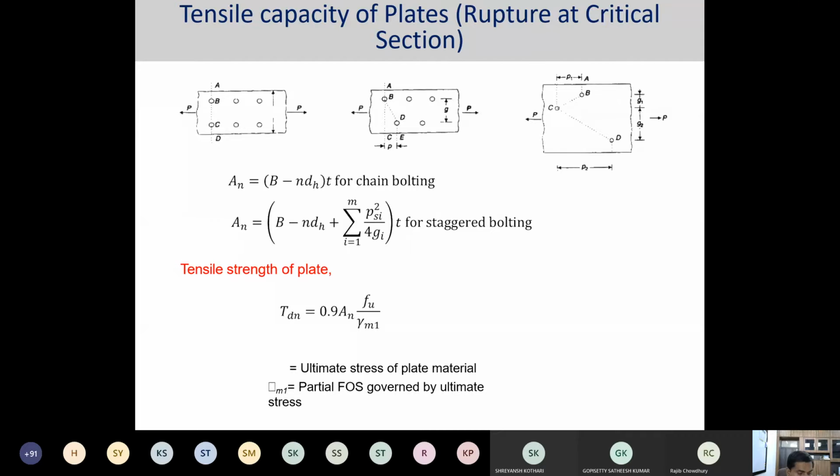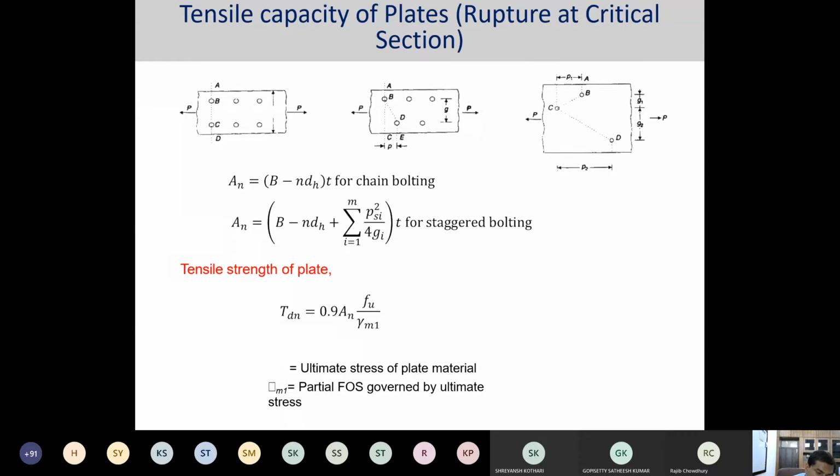Now, the next thing coming to the concerned design protocol is the tensile capacity of the plate. As of now, whatever we have done is only for the bolt. Now we also have to calculate the tensile capacity of the plate, or at which point the rupture strength or rupture capacity occurs.